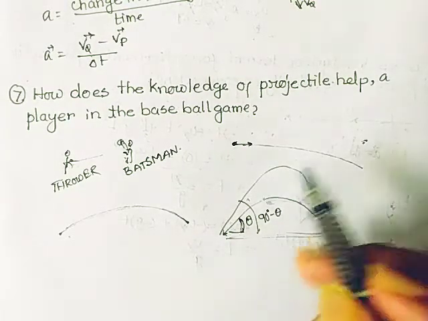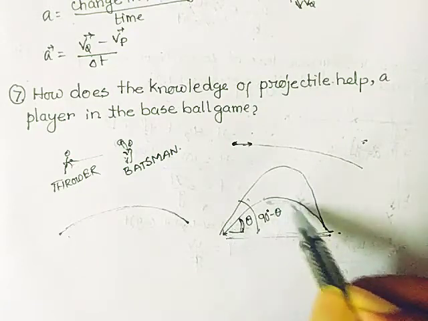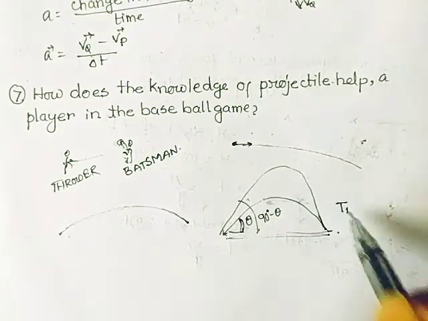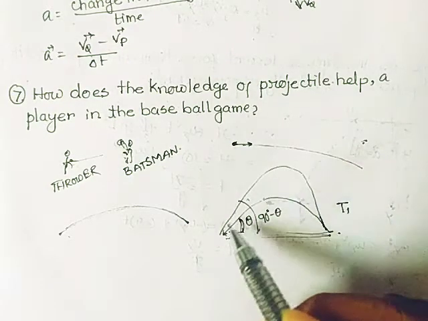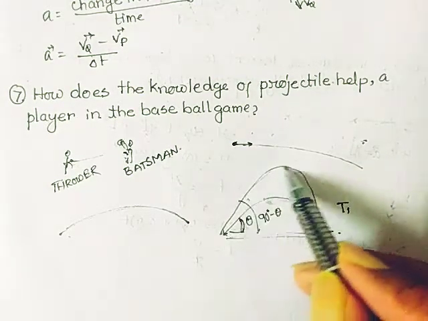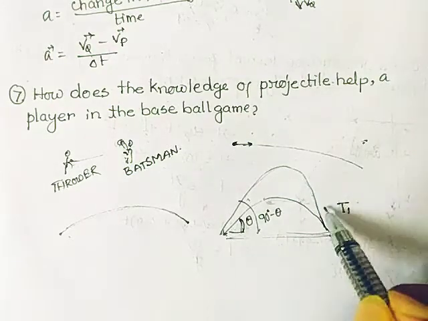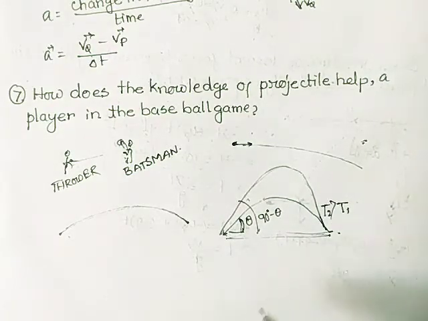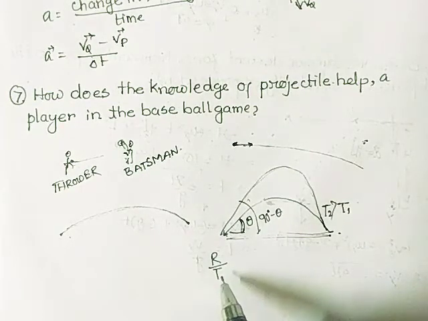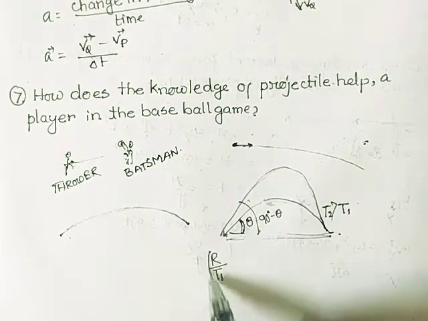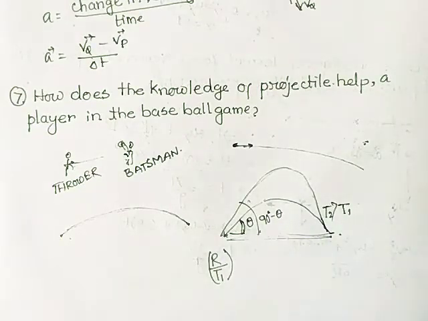But when he throws at an angle theta, say the time taken by the ball to reach here is t1, and when he throws at an angle 90 degree minus theta, the time taken is obviously greater. So if we want to increase the speed, since the range is constant, obviously he will choose R by t1 if he wants to throw it within the shortest time interval.